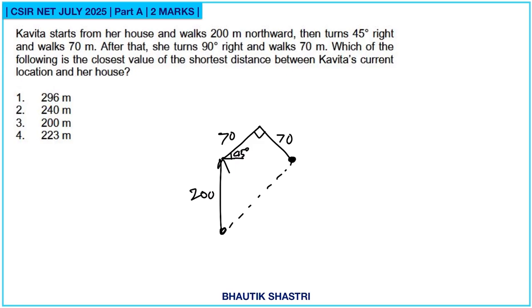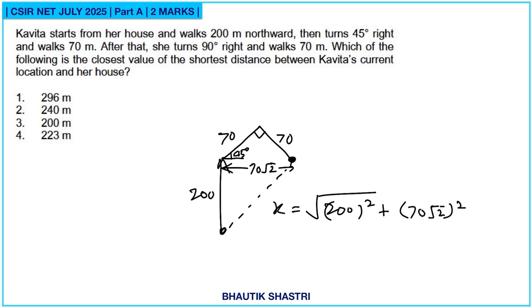So we want to find out this distance. So this is 70, this is 70. That means this distance, it will be 70 root 2. And we want to find out hypotenuse. So that distance x will be under root 200 square plus 70 root 2 square. You can just use calculator, and this comes out to be 223.159. So here option 4 is correct.